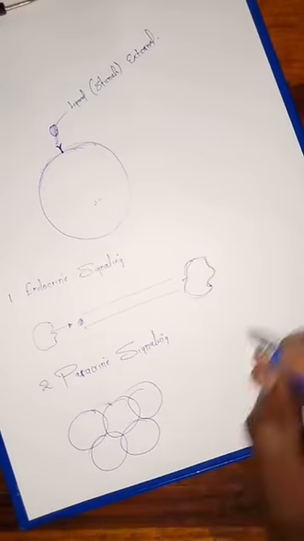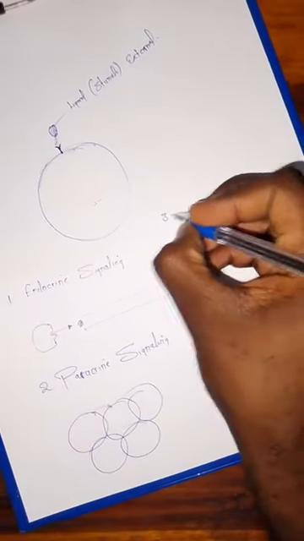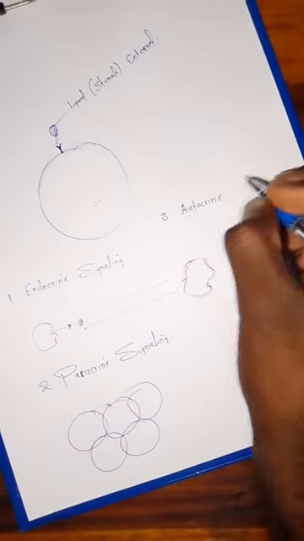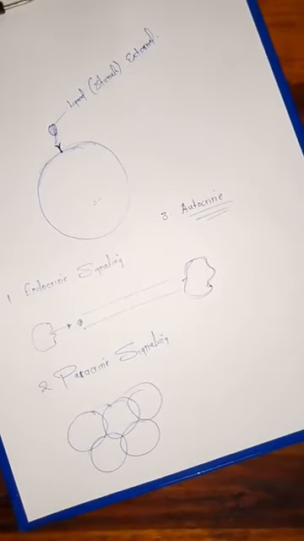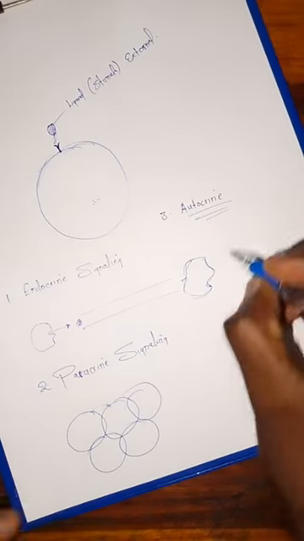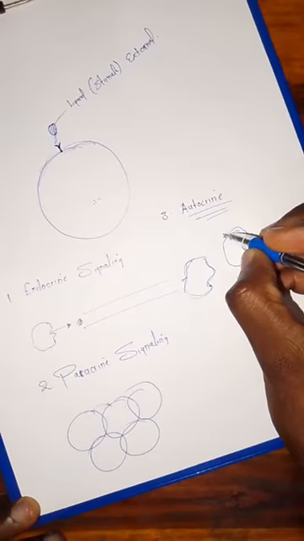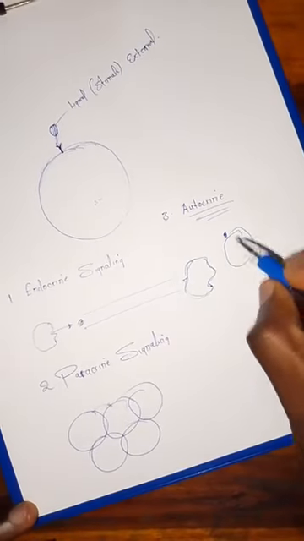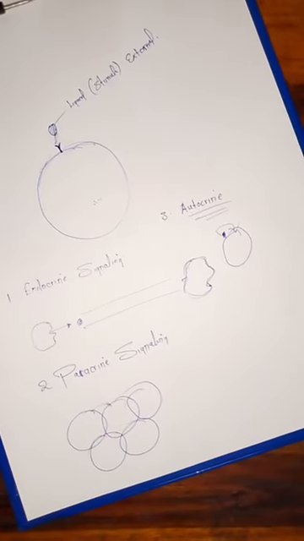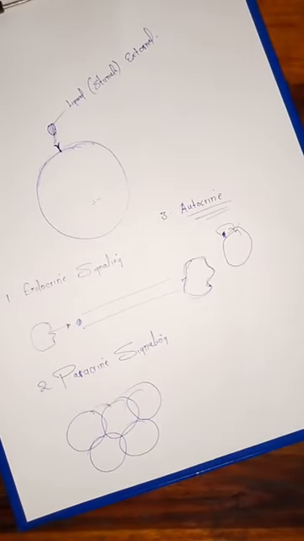Then we also have another one which is known as autocrine signaling. You just think of it like someone talking to himself. That's what happens here. It's more like the cell is just talking to itself. What I mean is that the signal will act on the same cell that has secreted it. So if this is a cell, it will release an external stimulus that will bind onto the same receptor on the surface of that particular cell that secreted it. That is what autocrine signaling means.